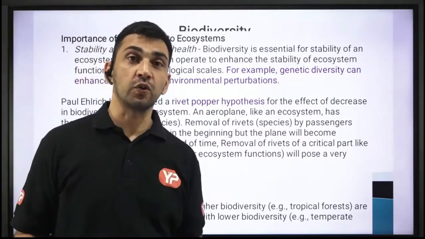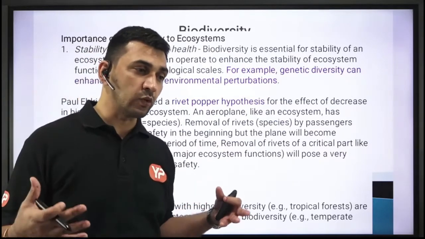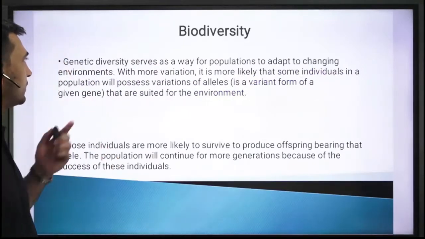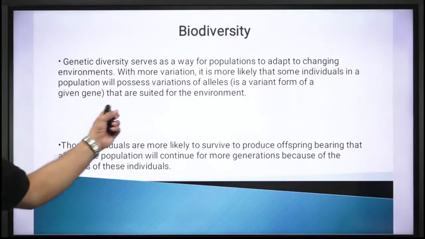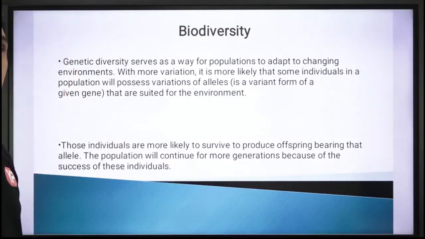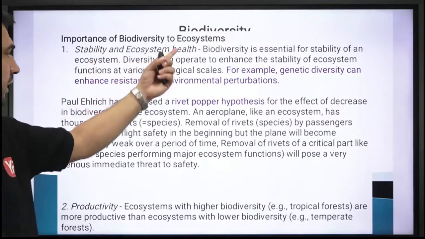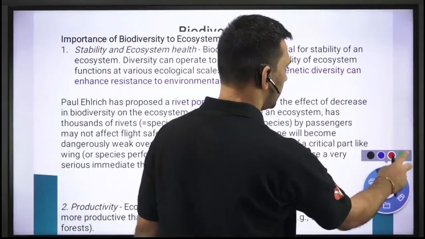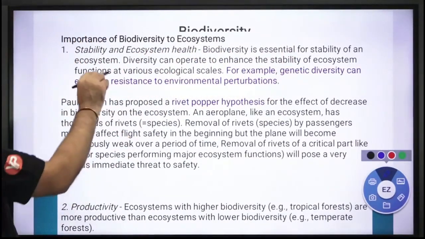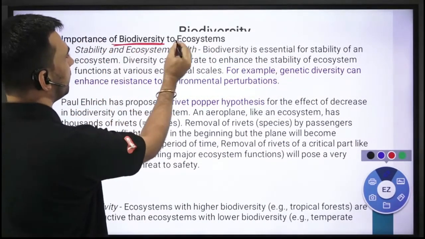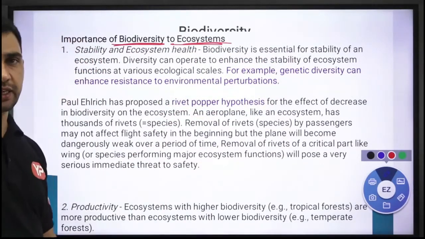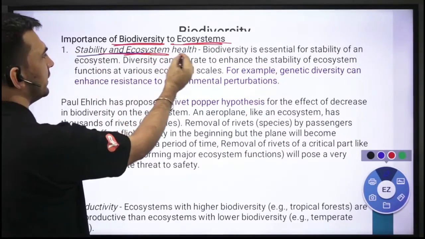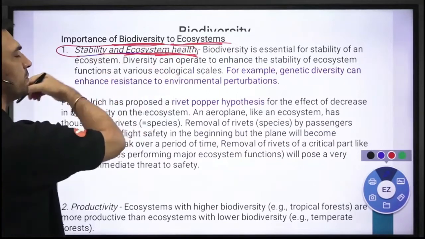क्या फायदा है that you are going to get अगर एक particular ecosystem, in one particular ecosystem you are going to have a lot of biodiversity. एक फायदा तो हमने देख लिया, बेसिकली यही सेम ही चीज है जो हमने यहाँ डिस्कस की, that they may be able to survive. So you are bringing stability and health to that particular ecosystem, right? So that is the same thing mentioned over here, and productivity part is the second part that we will discuss. Okay. So biodiversity किसी भी particular ecosystem के लिए importance क्या है, right? First we say that it brings stability to the ecosystems and brings health, that makes that particular ecosystem healthy, right?